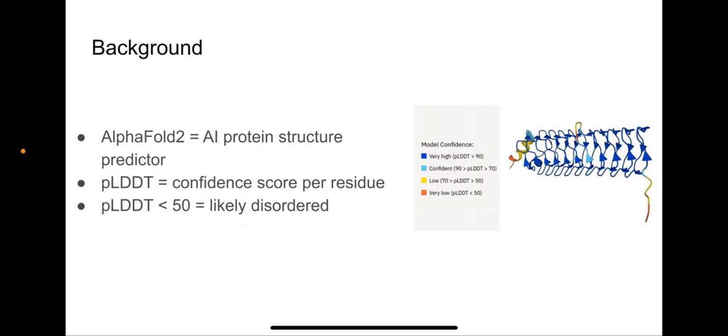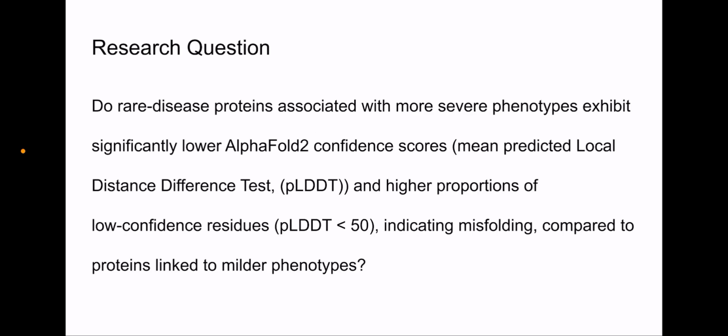Enter AlphaFold. It is an AI system developed by Google DeepMind that predicts a protein's 3D structure from its sequence and allows us to get a confidence score called pLDDT. A high pLDDT means you have a stable structure, while a low pLDDT, especially below 50, usually means instability or disorder.